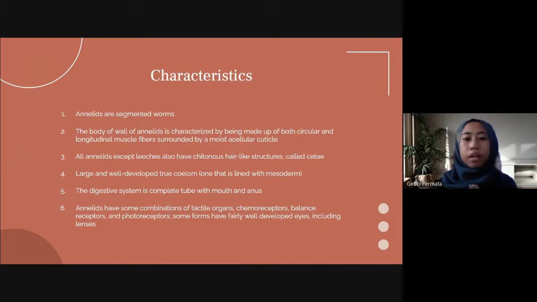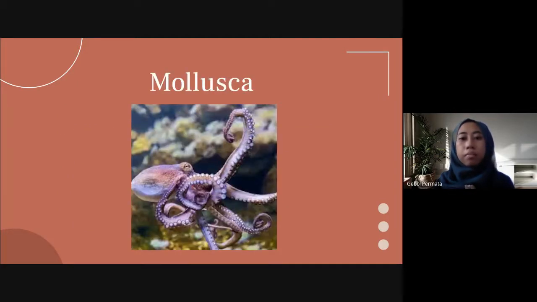They have a large and well-developed true coelom that is lined with mesoderm. The digestive system is a complete tube with mouth and anus. Annelids have some combination of tactile organs, chemoreceptors, balance receptors, and photoreceptors. Some forms have fairly well-developed eyes, including lenses.